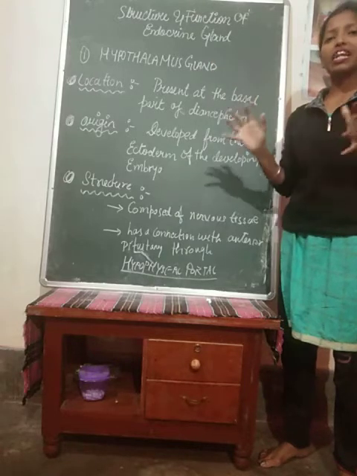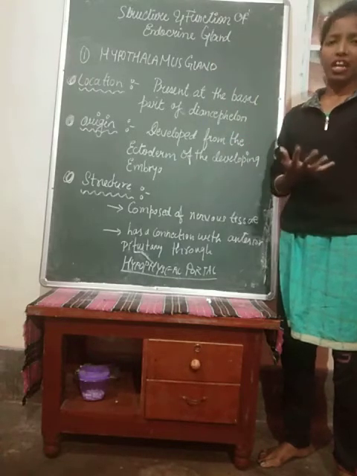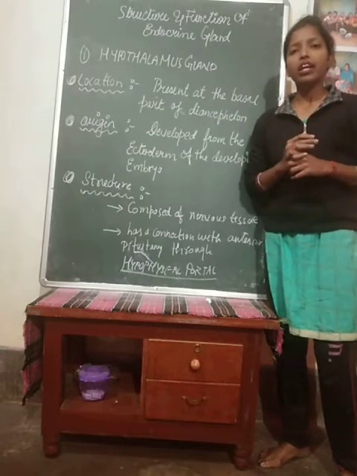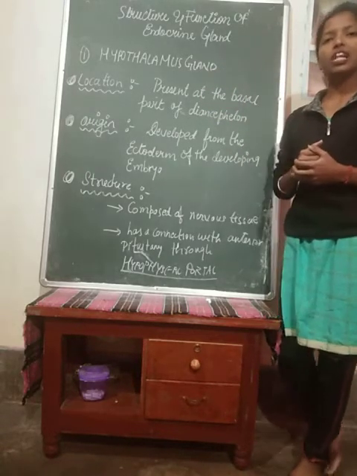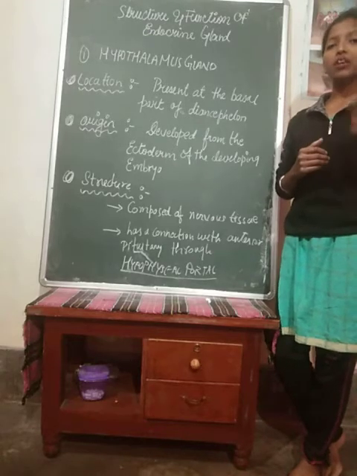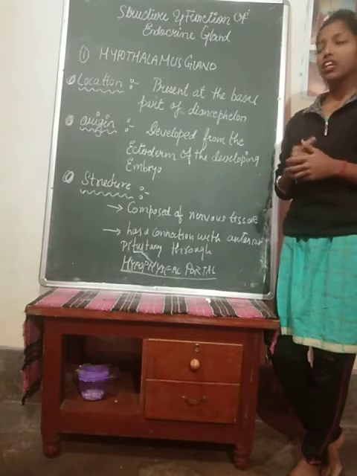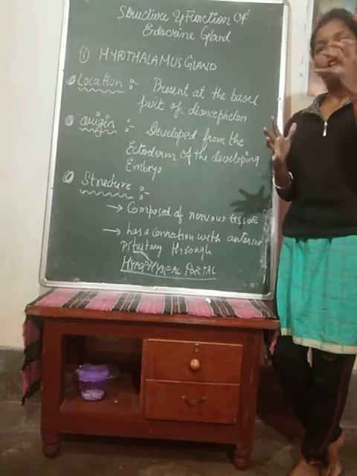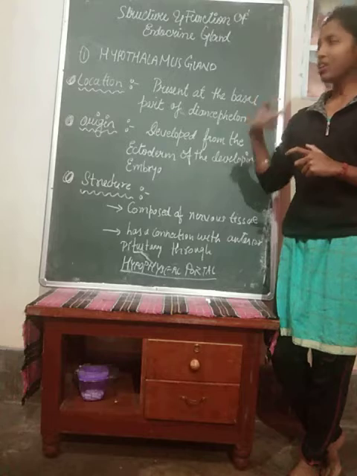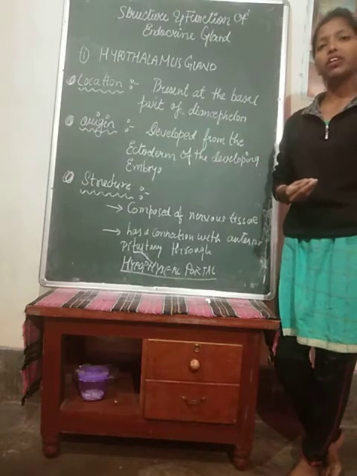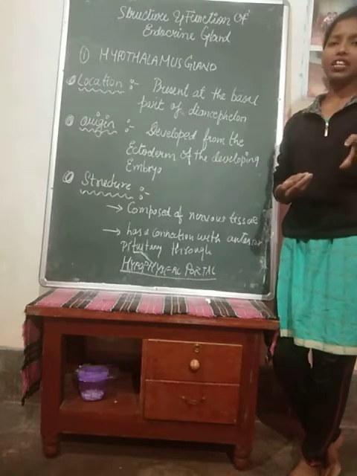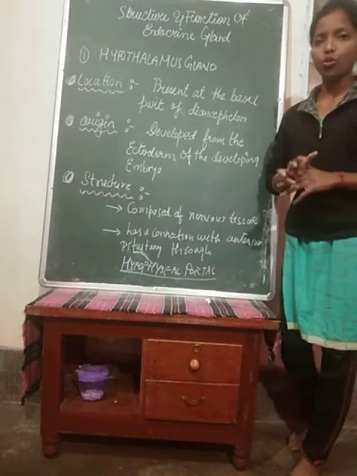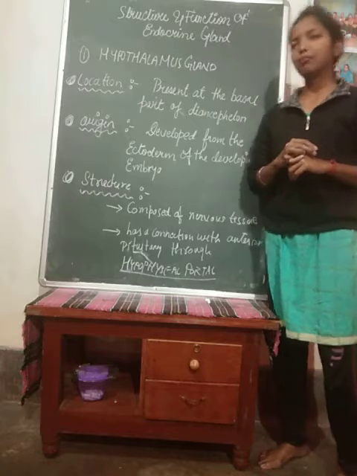This hypothalamus gland regulates the various glands present in the body. It is basically stimulating the pituitary gland. Further we will come to know that the pituitary gland is known as the master gland. Even though it is known as the master gland, this hypothalamus gland is the father of that gland also, we can say, because it stimulates the pituitary gland, so of course it is major than that also. Okay, so let us study about this hypothalamus gland.